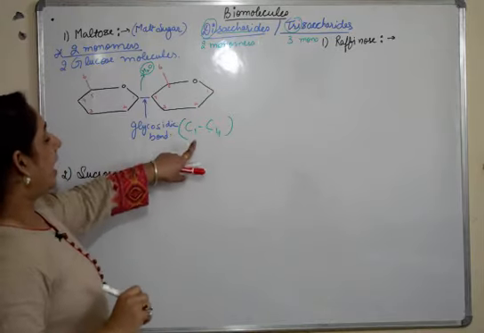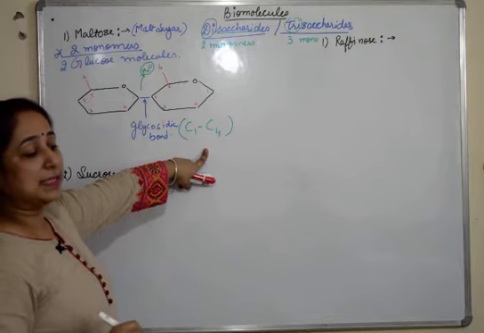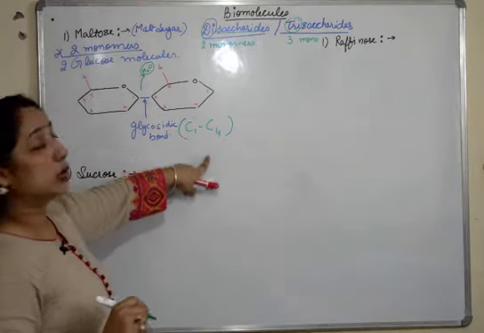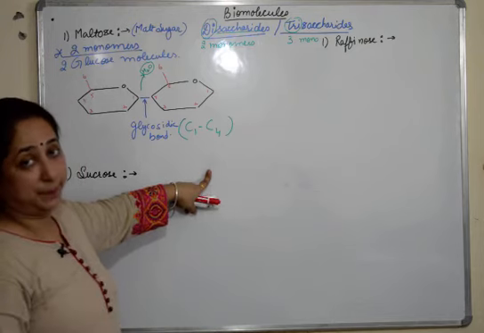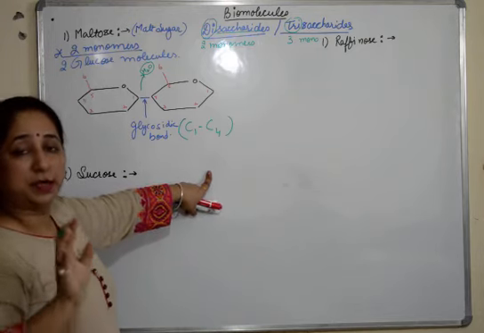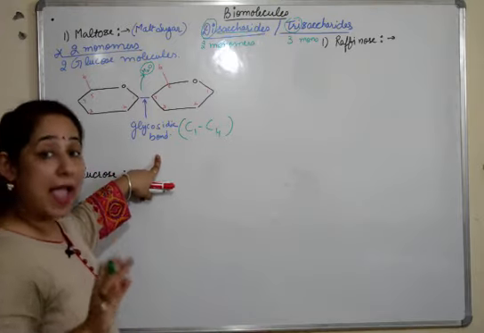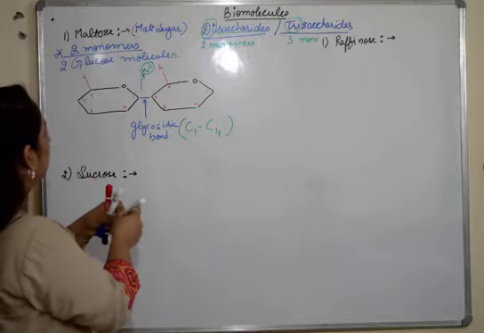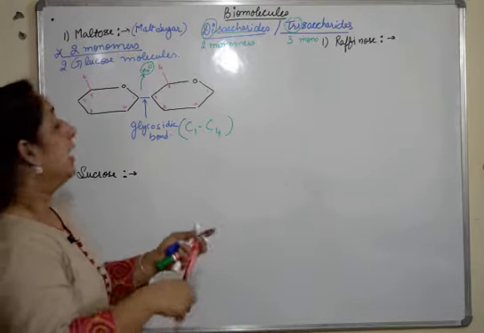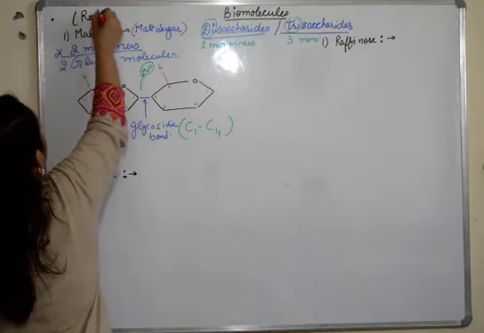Fine. And our aldehyde group which is present in the case of glucose is still retained. It's not used up completely in the process of glycosidic bond formation. So I'll give one definition here, a very important definition. This type of maltose is a reducing sugar.